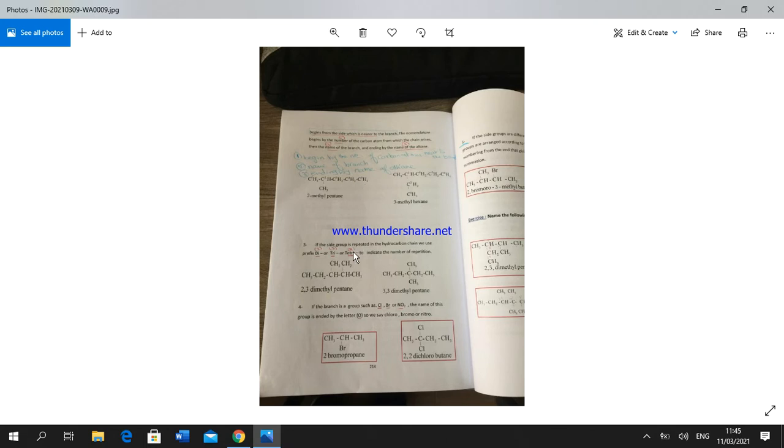If the side group is repeated in the hydrocarbon, we use the prefix di, tri or tetra, where di represents two of the same side group, tri represents three, and tetra refers to four of the same side branch. Take an example.